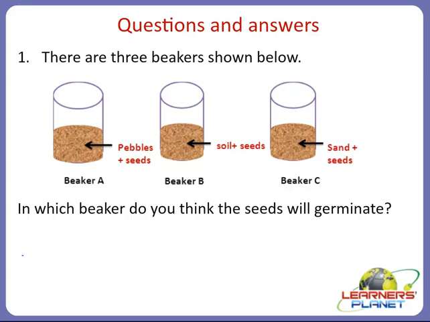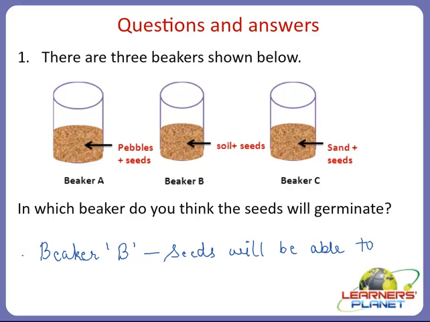So children, what will be the answer? Yes, the answer is beaker B. So children, in beaker B, the seeds will be able to germinate. Why?